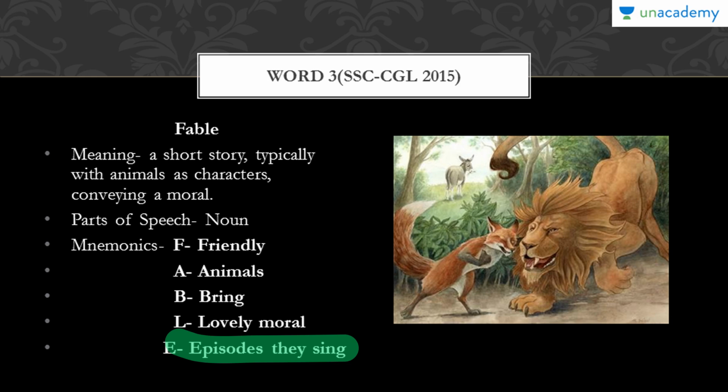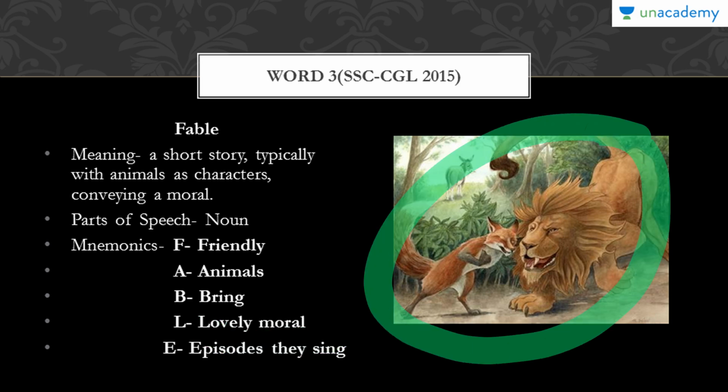So I have tried to bring in all those aspects that are there in the meaning of fable, that is, animals, moral, and there are episodes. Basically these are the 2 important elements, animal and moral. Moving on, here you can see this picture of the classic stories that we have read, and there are many stories, the most famous being the rat and the hare and the tortoise story. So those kinds of stories are called fables.